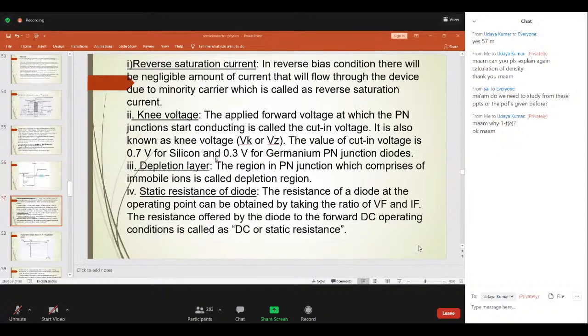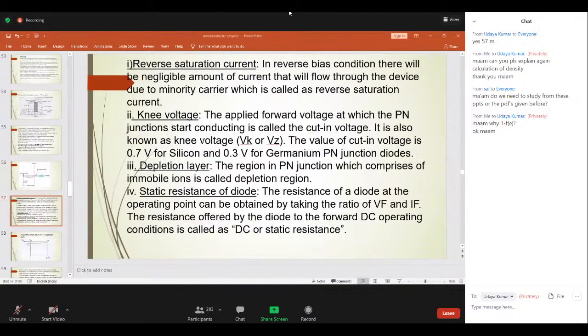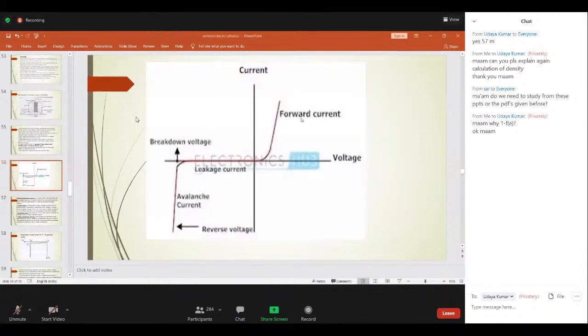So this is all about it. What is reverse saturation current, what is knee voltage, depletion layer, everything I gave you there. So please go through this. Because time is going up, we still have to cover two more topics. Is it clear? Any doubts in the PN junction?